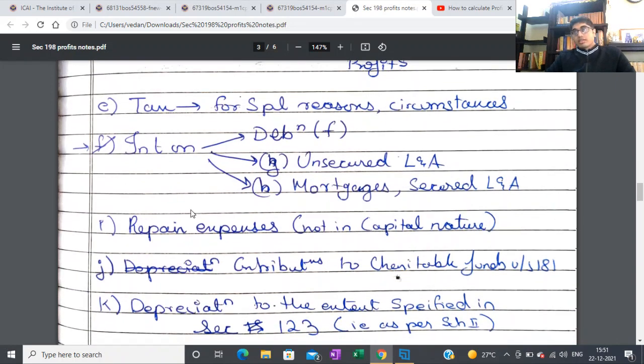Next is interest. Interest on basically any loans. The Act specifies three areas: debentures, mortgage loans and advances, and unsecured loans and advances and secured loans and advances. But basically, even if it's a secured term loan, whatever, if it's used for the operations of the business, you can take the interest on those loans and advances.